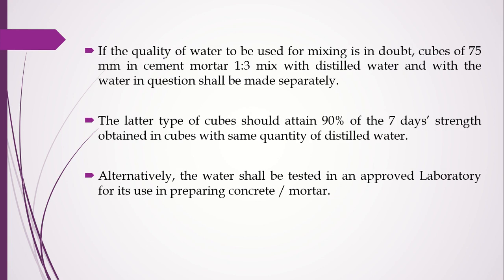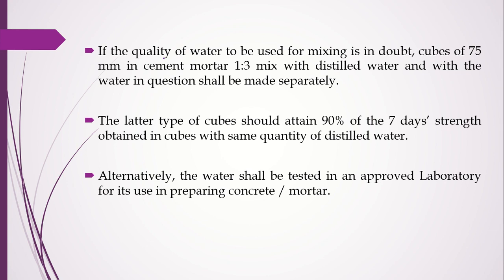So suppose you are at a construction site and you have all the values for, say, cement, sand and coarse aggregate, but you are suspecting or you have some doubt about the water being used.